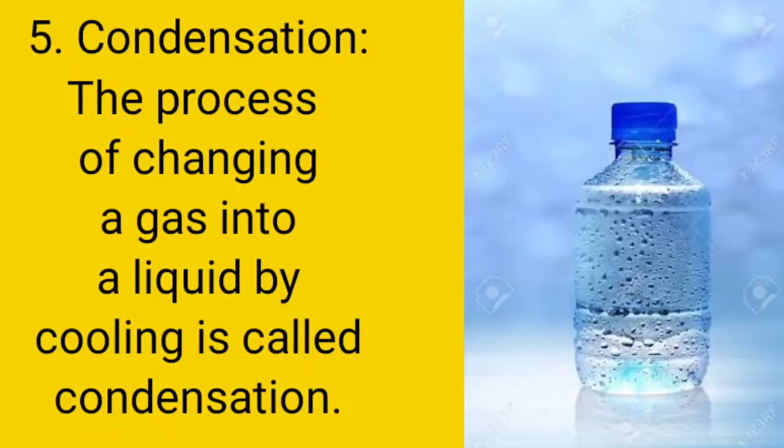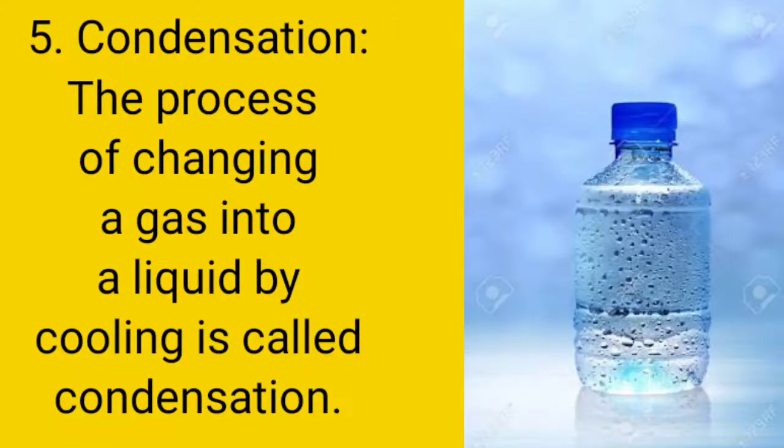The example of condensation is also in our surroundings, and you can easily see this example. Suppose your mother is cooking vegetables. When your mother covers the vegetables with a plate, then after opening the plate, you can see some teeny droplets on the surface of the plate.